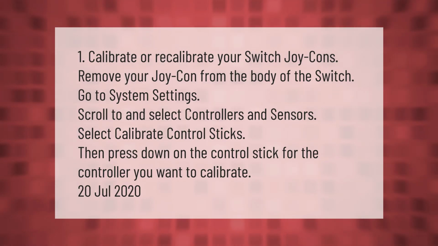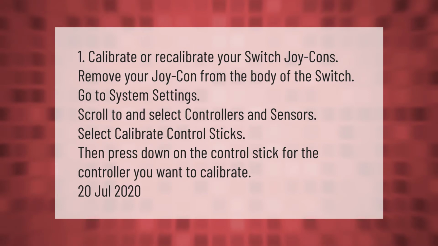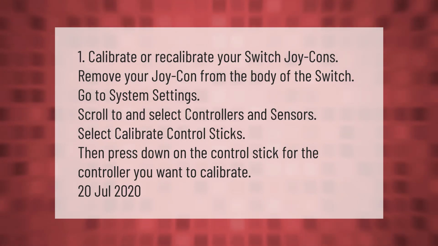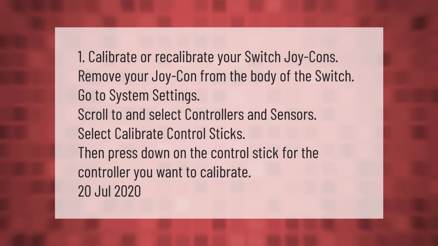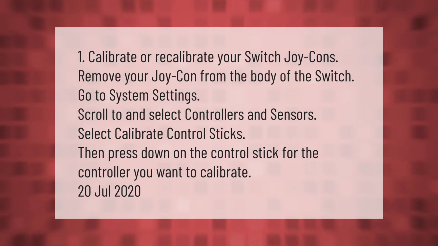1. Calibrate or recalibrate your Switch Joy-Cons. Remove your Joy-Con from the body of the Switch. Go to System Settings. Scroll to and select Controllers and Sensors. Select Calibrate Control Sticks. Then press down on the control stick for the controller you want to calibrate.